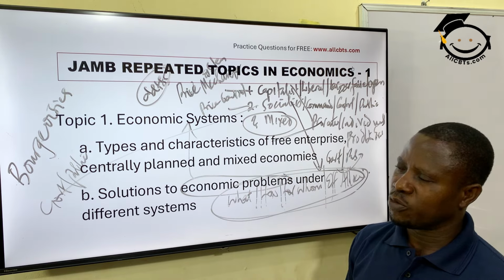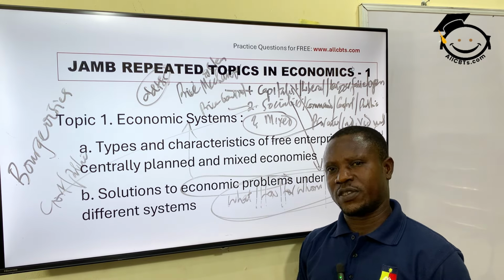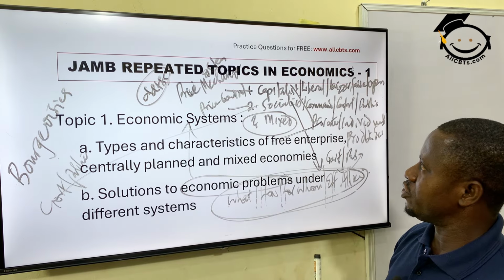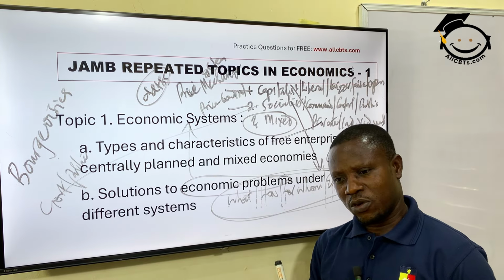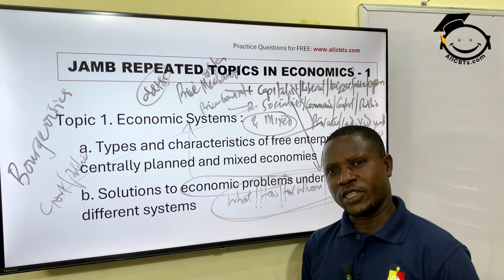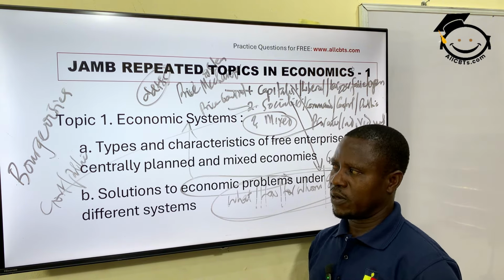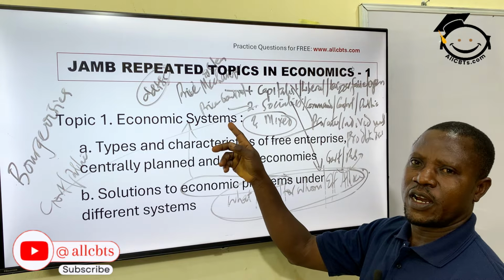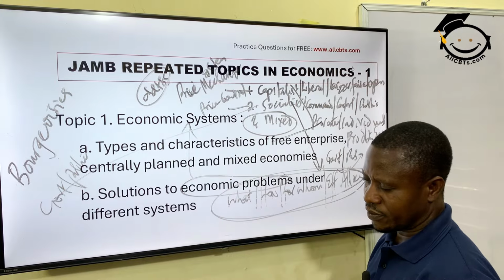Nigeria is said to be operating a mixed economic system. Alright? Oftentimes, most countries that were socialist before, on their journey to become capitalists, at a point become a mixed economy. Alright? So that is economic system and economic problems.